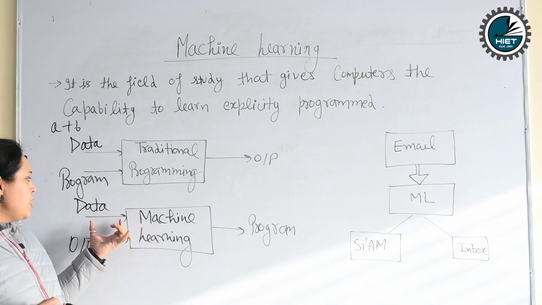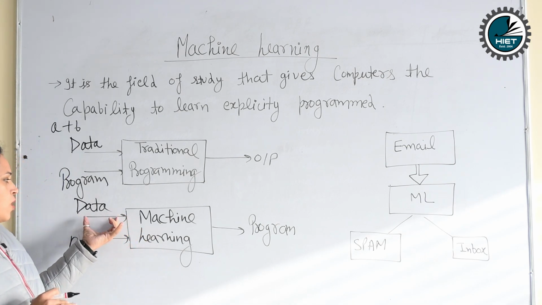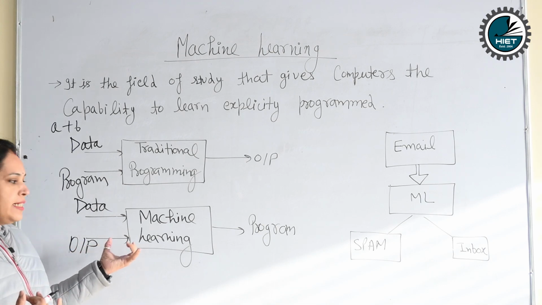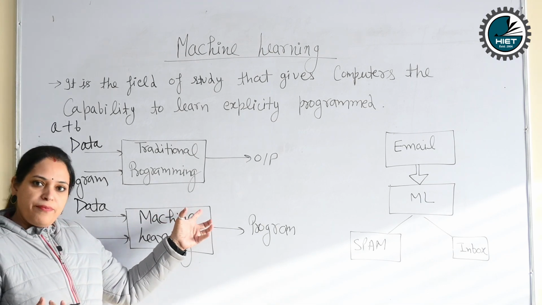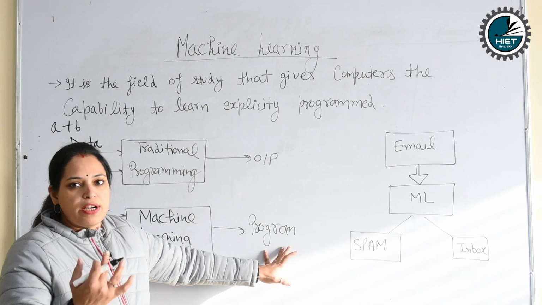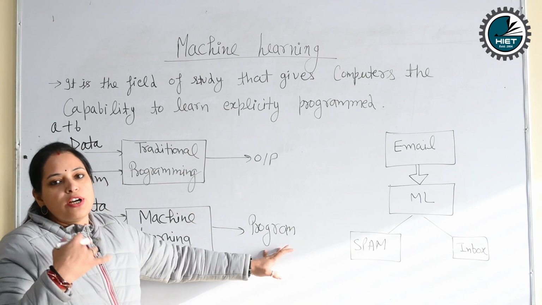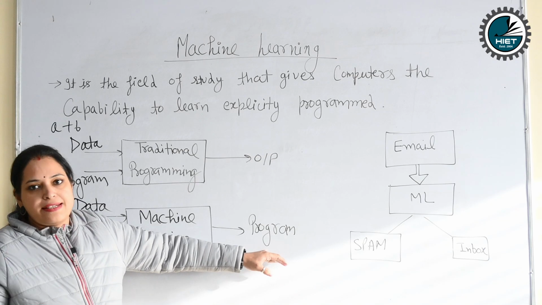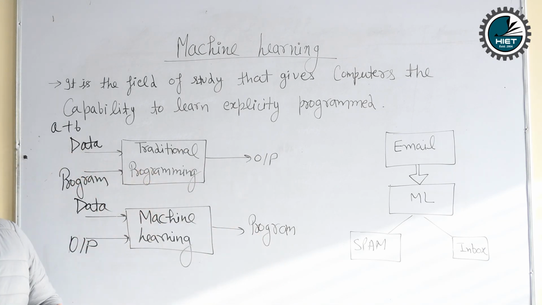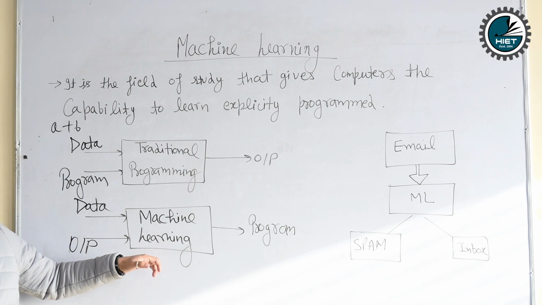So in machine learning, we have trained our model according to data and the output we have on our site, and then finally we get the program, whatever we want to purchase or sell. So this is the basic difference between traditional programming and machine learning.